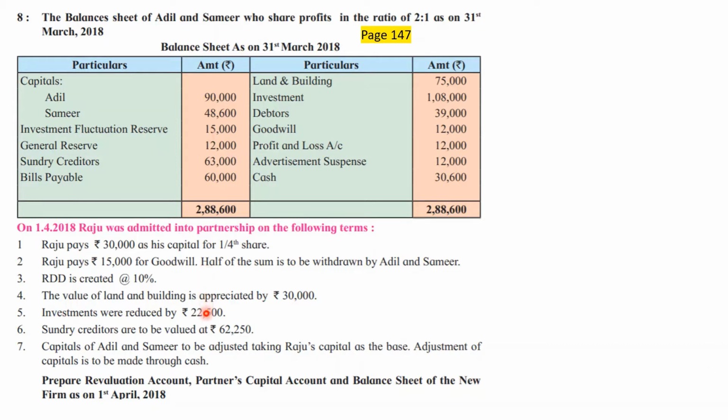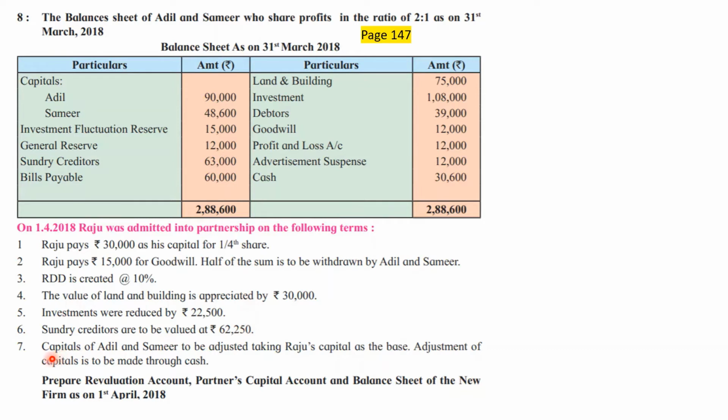So 22,500 is a reduction, but this entire 22,500 will not have to be transferred to revaluation account because we have already provided for investment fluctuation reserve to the extent of 15,000. So the loss of 22,500 will not be written off fully to revaluation account. It will be partly written off against investment fluctuation reserve, and the remaining amount of the loss will be adjusted against revaluation account. Okay, very good adjustment, very important adjustment. Sundry creditors are to be revalued at rupees 62,250. Okay, creditors are having adjustment from 63,000. They should be made to be 62,250.